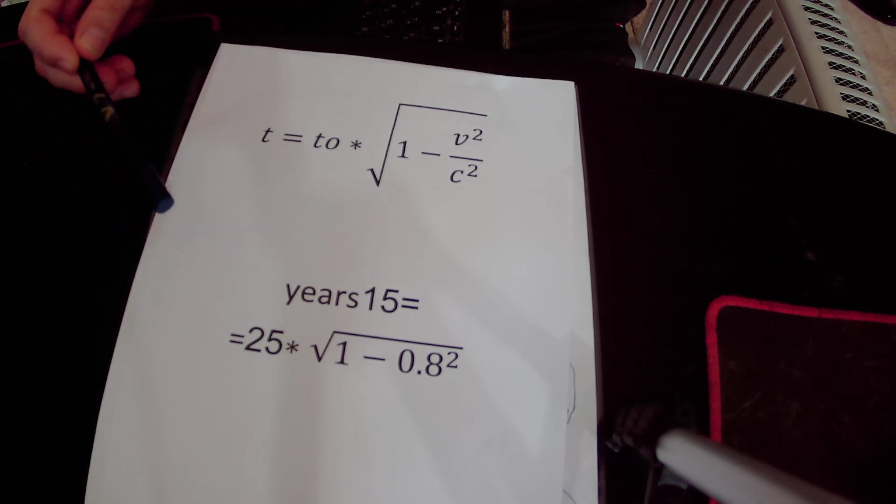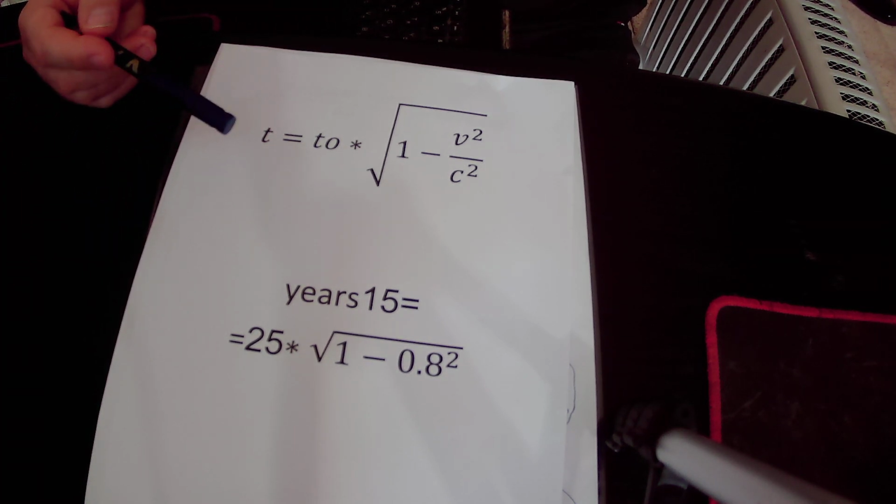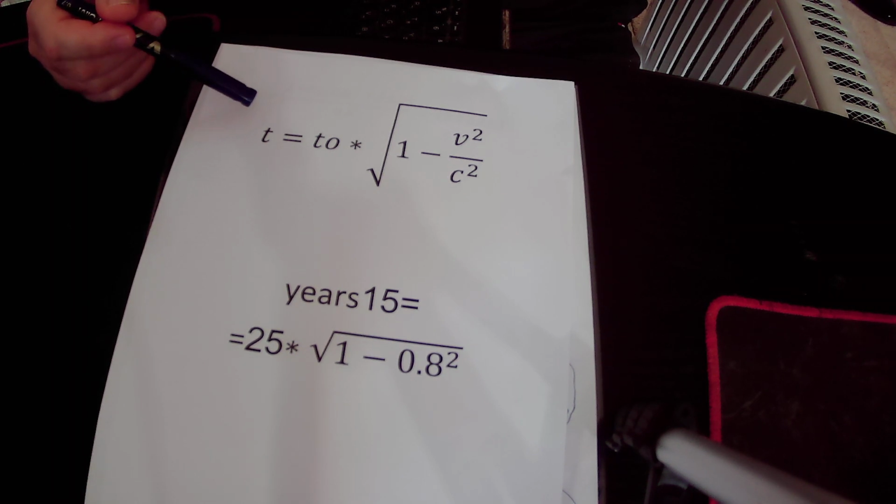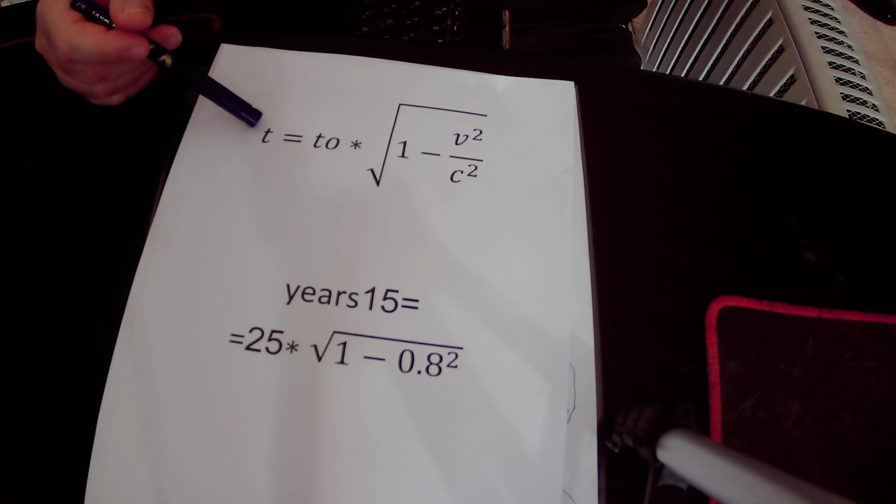So, I will explain the equation of time dilation. T is the time that has passed on the spaceship when it is moving at very high speed, the time that has passed during the journey from, for example, Earth to the star Epsilon and back to Earth.